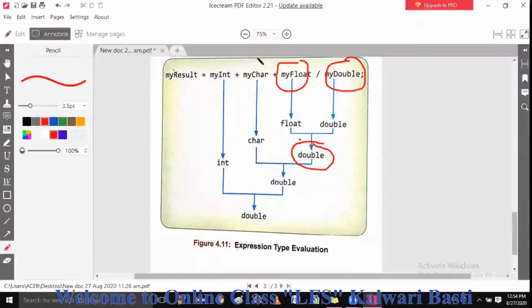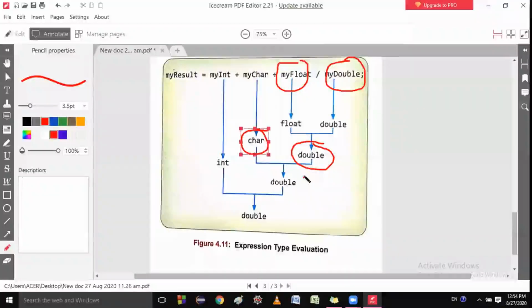And this is a character data type. So if you add this double to a character, then which type of answer will you get? Double type. Is it clear? Yes, because double has a greater data type, the greatest data type as compared to character.